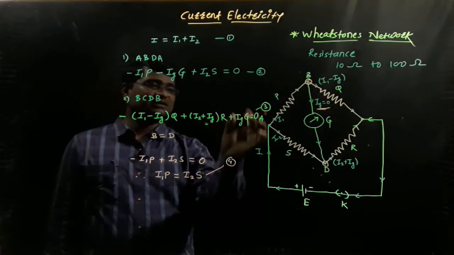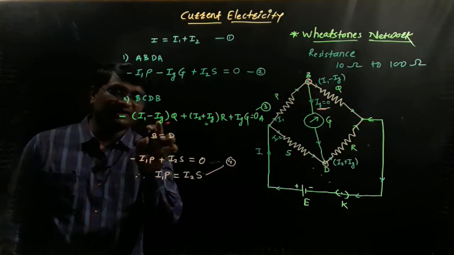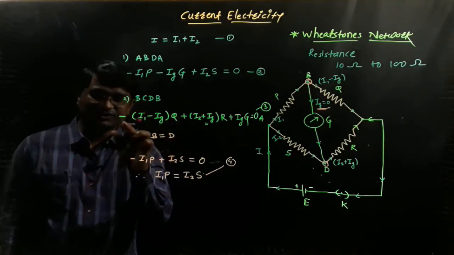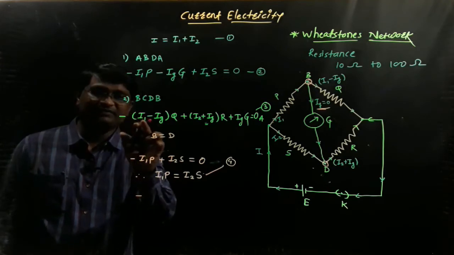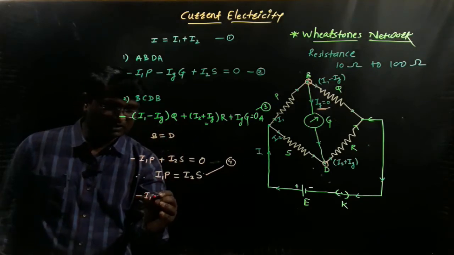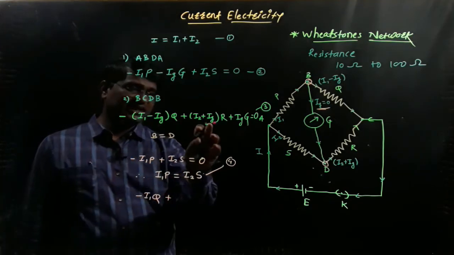And let's repeat the same for equation number 3. Equation number 3 is minus I1 minus Ig into Q, but Ig is equal to 0. So we can write here with the negative sign only I1 remaining, because Ig is 0. So I1Q plus, let's see here, Ig is 0.